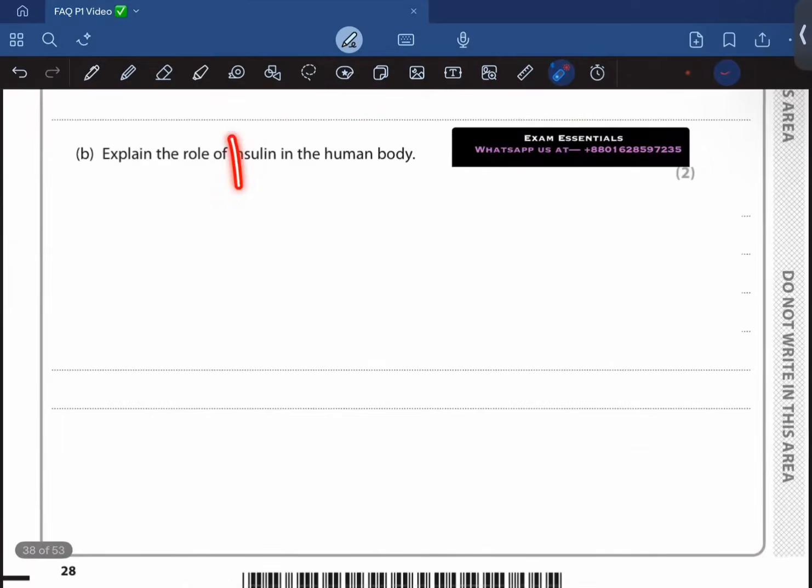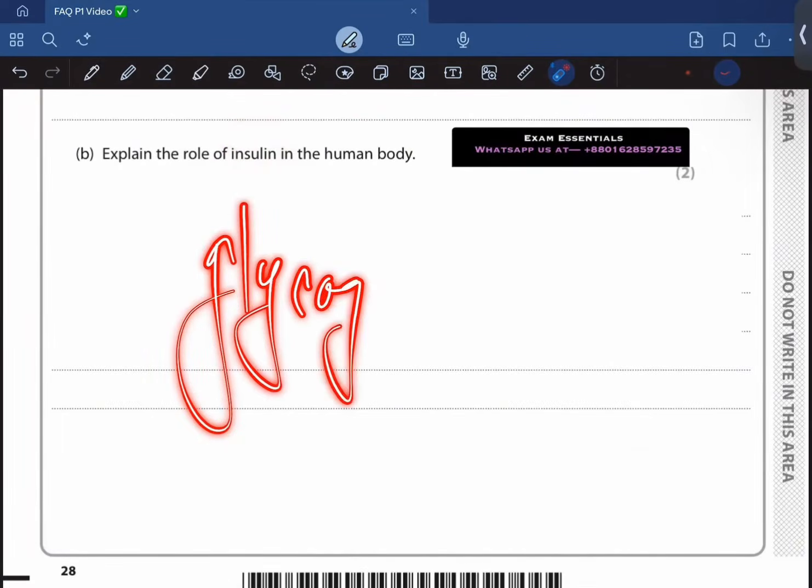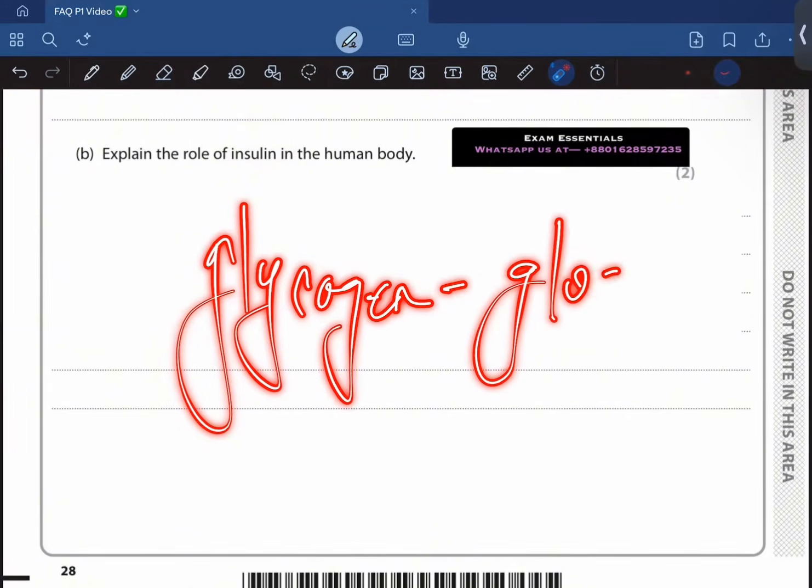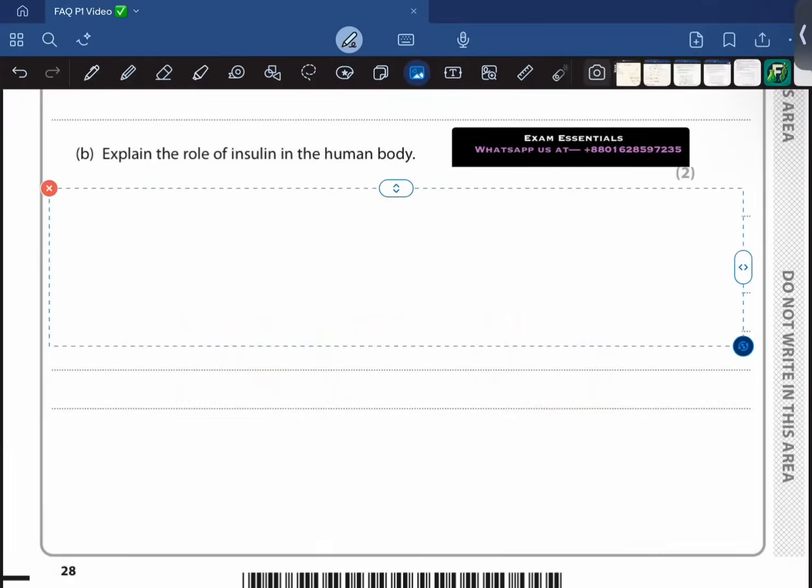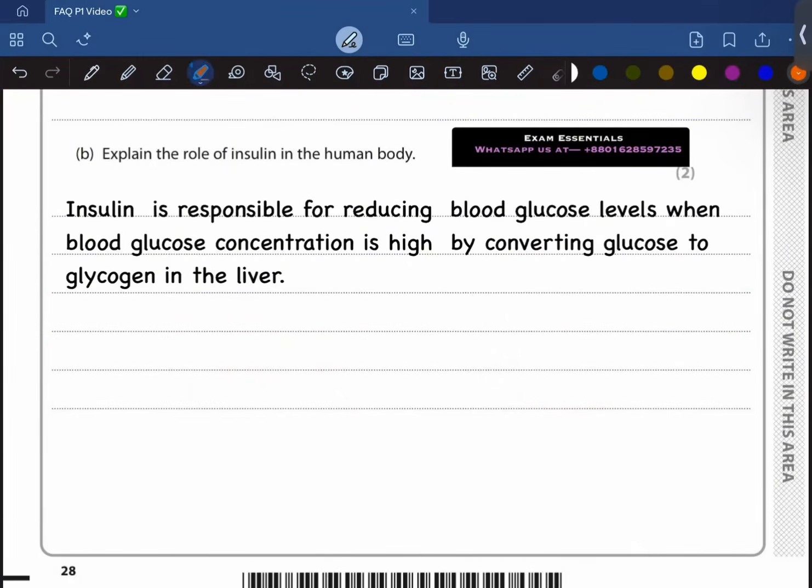Role of insulin. Okay, insulin is involved in the conversion of glycogen to glucose in the liver, and it maintains blood glucose level. Insulin is responsible for reducing blood glucose levels when blood glucose concentration is high by converting it into glycogen in the liver. Moving on.